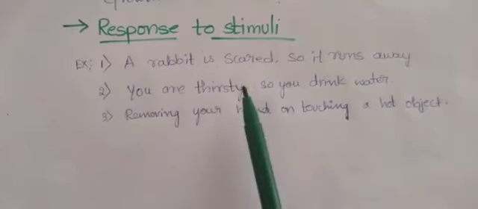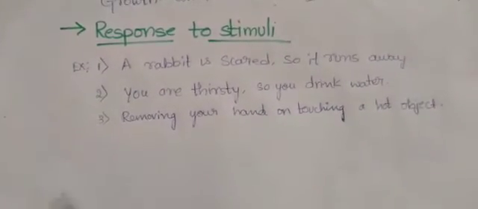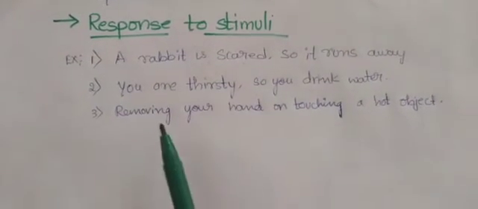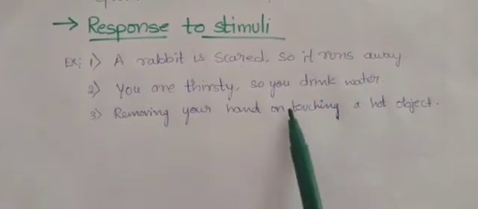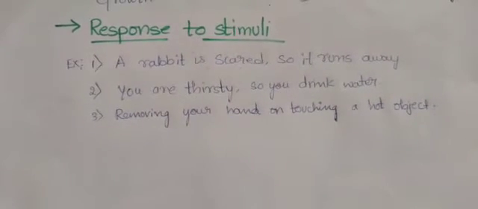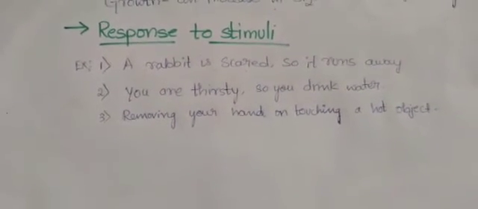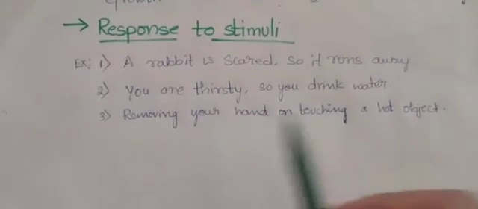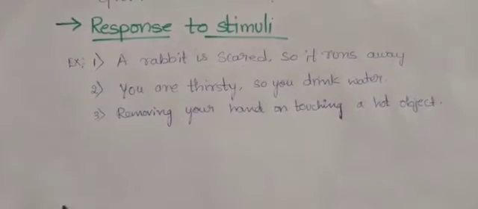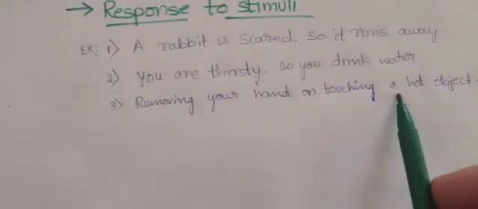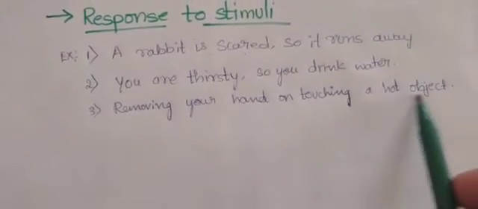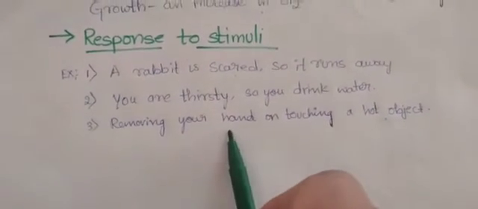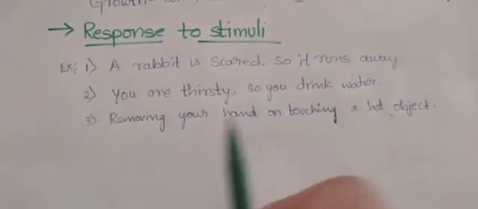Next, you are thirsty, so you drink water. Another one is removing your hand on touching a hot object. Suppose you touch any object, you will suddenly withdraw your hand from the hot object, right? So you are responding to the stimuli. Here, any hot object is the stimuli. You are responding to the stimuli, right? You suddenly withdraw your hand.